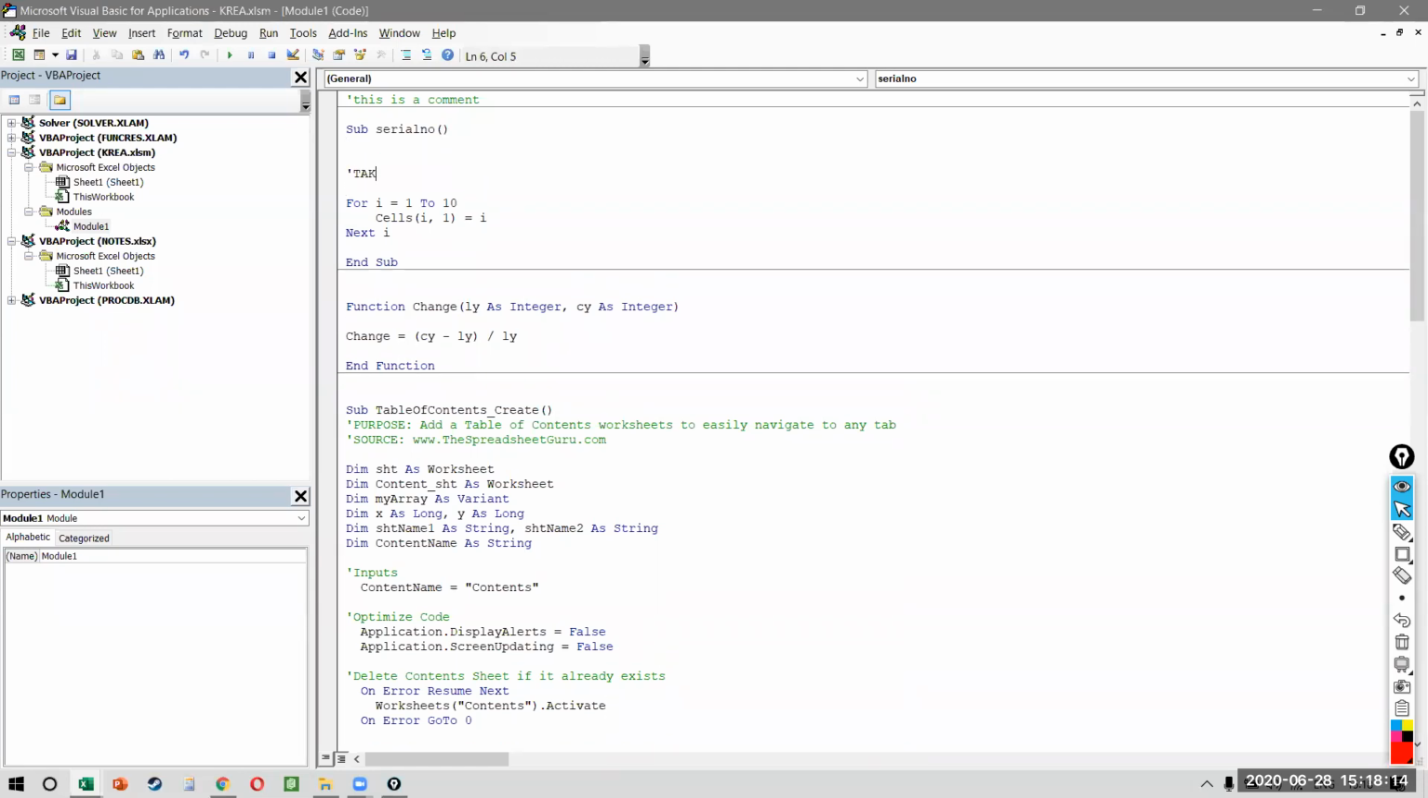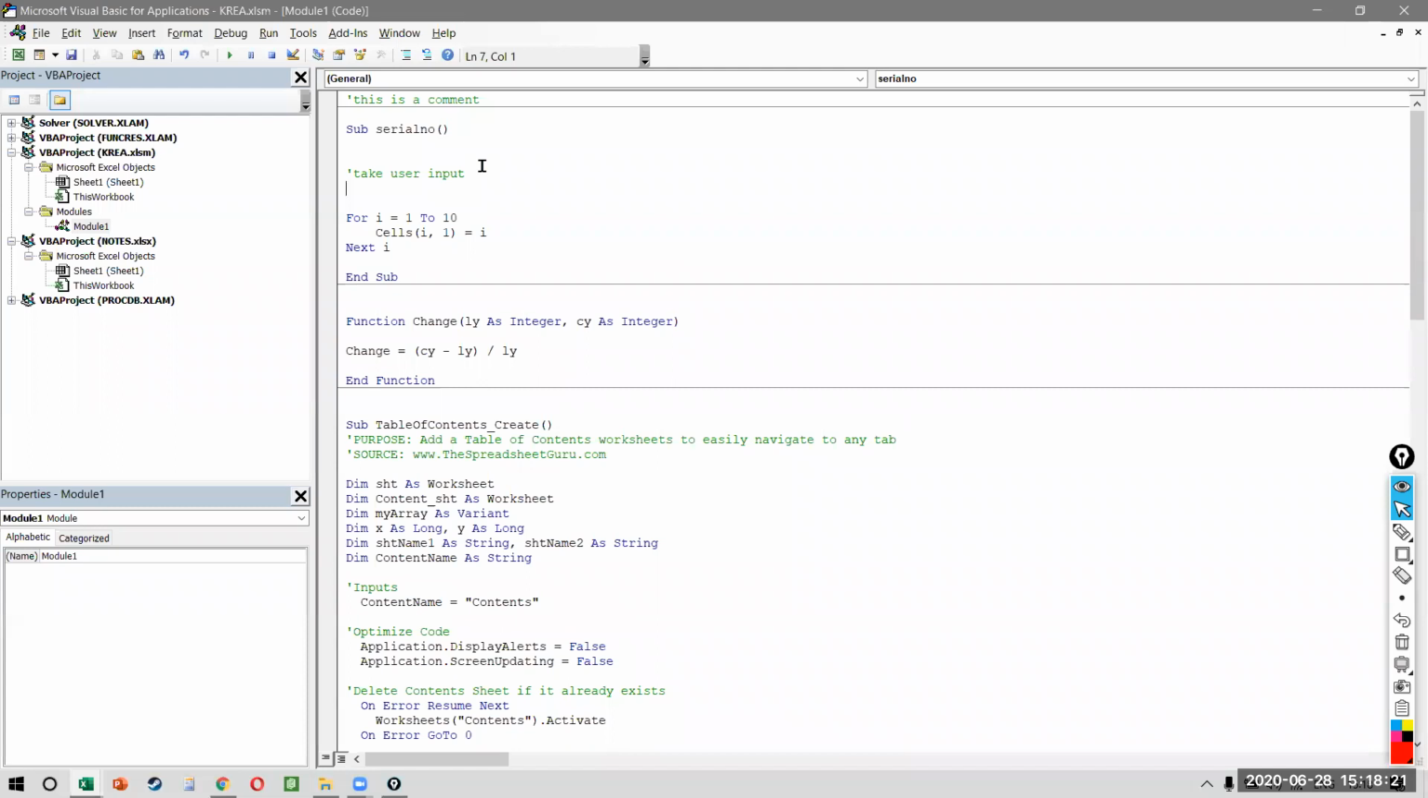So I'll say take user input. And what is this? This is an input box. And in the input box, I'll tell the user, choose your stop num like this. And the value that the user is writing in that input box, I'm saving it as last num. And then what will become my last number? It will not be 10 because it's dynamic now. It will be last num.